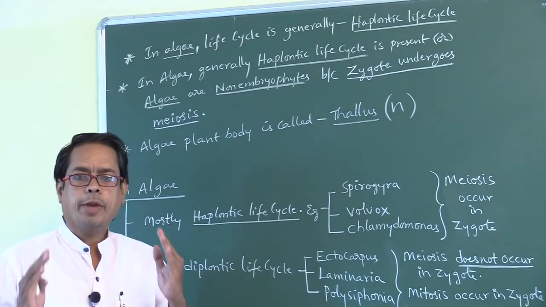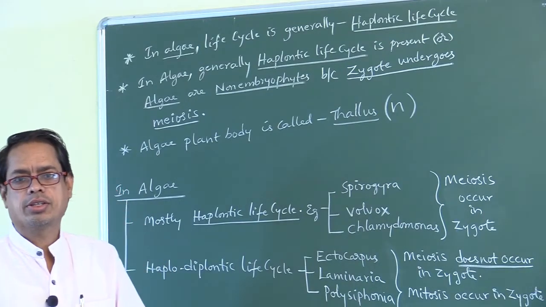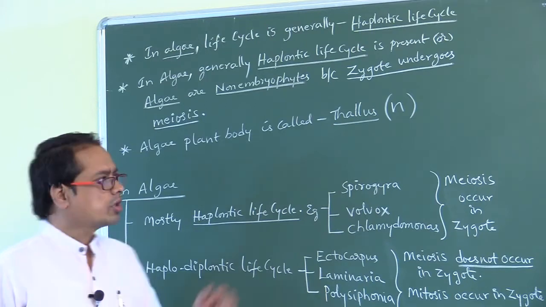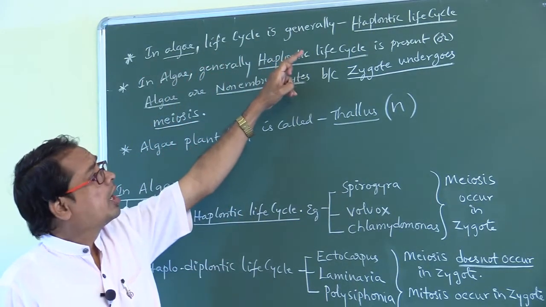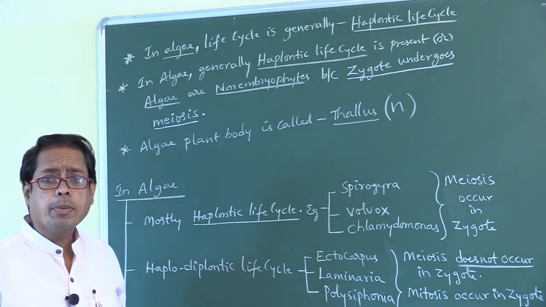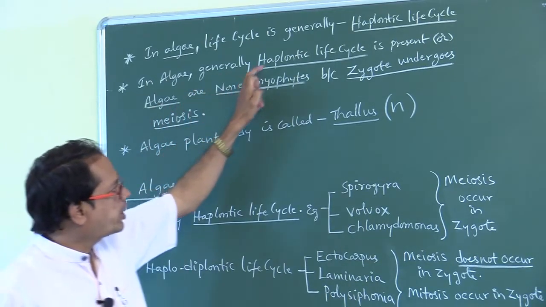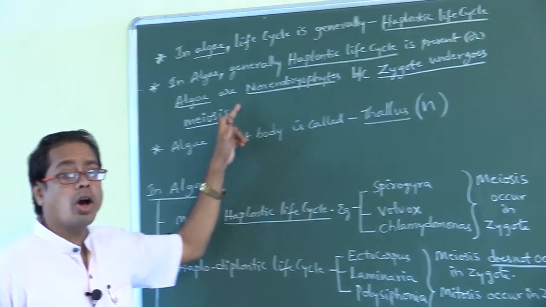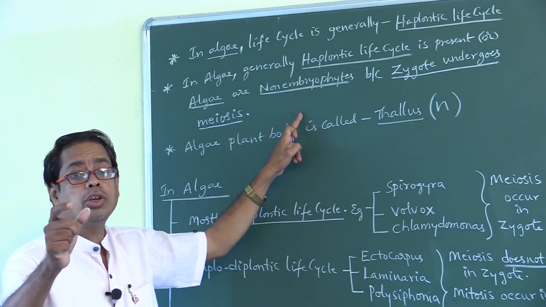Right. What type of life cycle do you find in algae? Generally, a haplontic life cycle is found. In algae, the life cycle is generally haplontic. Algae are non-embryophytes; that is, algae do not show an embryo in their life cycle.